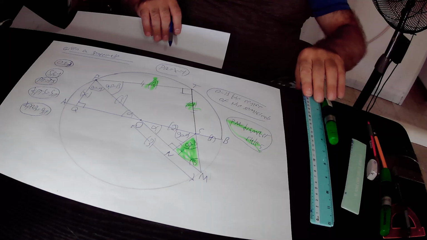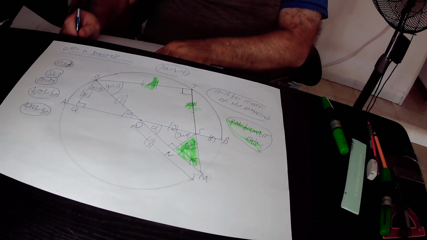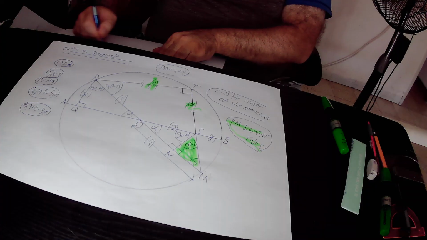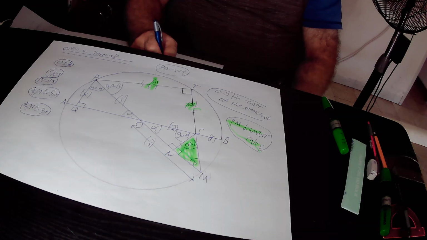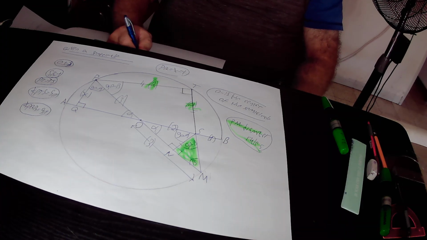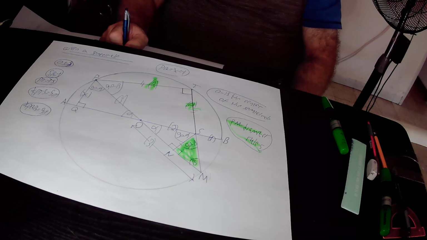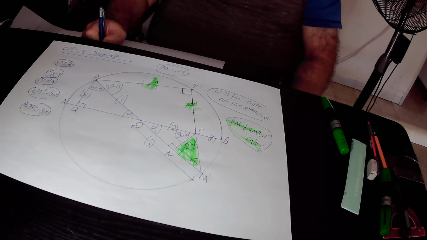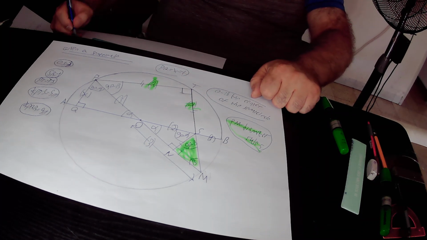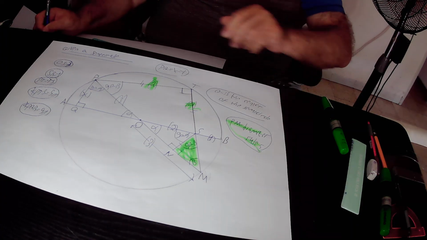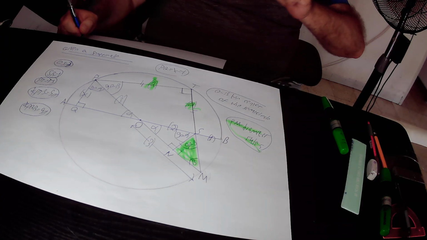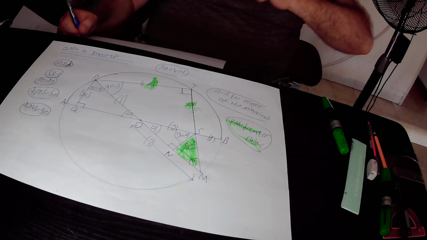If chord TM intersects with chord AB, the intersection point occurs at point S.